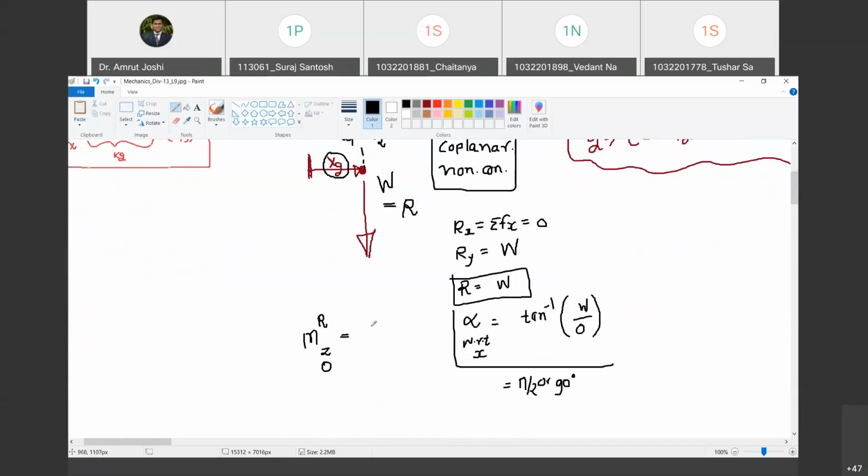Tell me. Summation of moments of all the forces about the Z axis passing through the same point. This is Varignon's theorem. Happy? Let us apply Varignon's theorem.